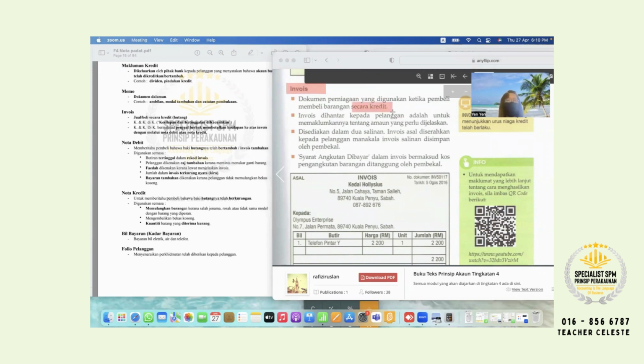secara kredit. What is the meaning? Still remember secara kredit? Just now I explained already. Apa maksudnya? Secara hutang. Okay, write down here secara hutang. For those who still can't answer, please refer back to your questions also. So this secara hutang, not only beli barang, please amend it there. No matter you jual barang or beli barang, as long as it is secara kredit,